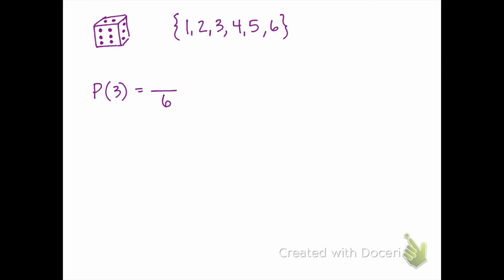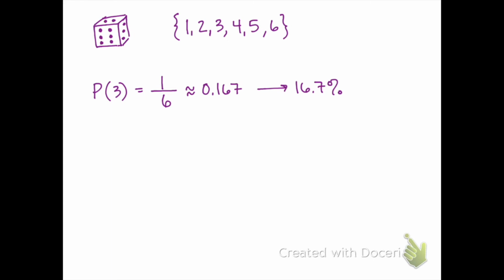There's only one way to roll a number 3, and so the 1 is our numerator. The probability of rolling a 3 on a fair die is 1 divided by 6. This is approximately 0.167, and we could also change this into a percentage and say that we have about a 16.7% chance of rolling a 3 when we roll a fair die.